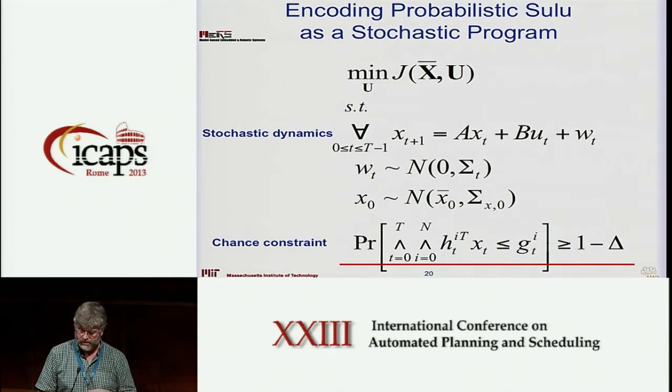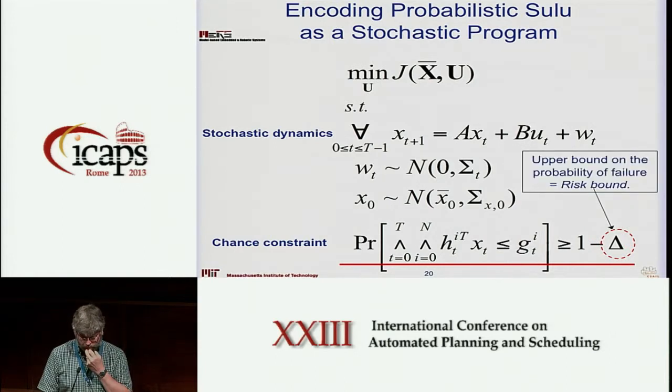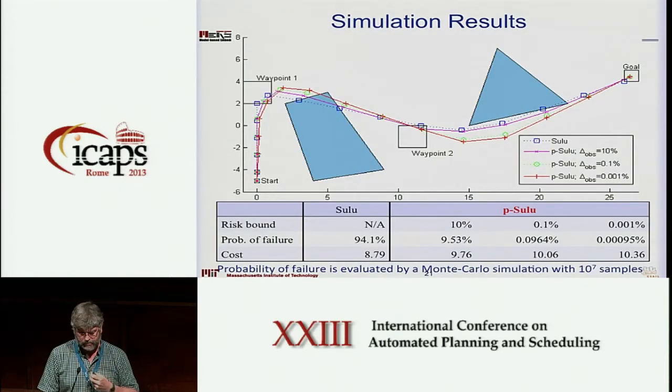We give it to a standard stochastic programming solver, and the only problem is that those things work terribly. So we did that, and we did it for a one-dimensional problem, which is to navigate the depth of a vehicle, and it works fine for that, but not for anything that scales much larger. So we focus most of our effort on how do you solve these stochastic programming problems. Okay? But before I go into solving that, this just shows you the results of how the planner works.